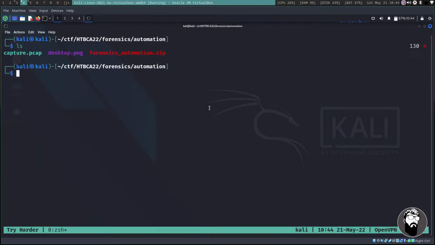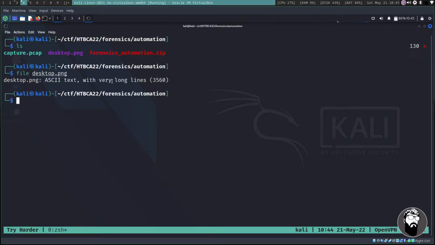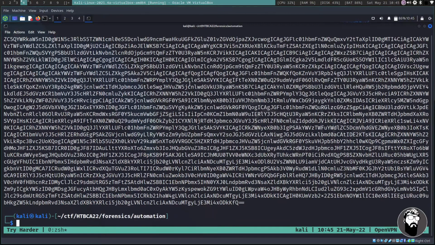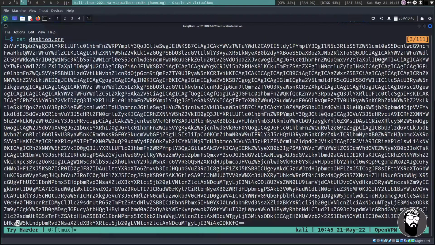If we take a look at this desktop.png, and let's say we run file on desktop.png, we see that it's ASCII text with very long lines. So this is not actually an image file. If we cat desktop.png, we see that we get our base64 encoded string. Ordinarily, if you were to try to cat an image file, it wouldn't let you do that.